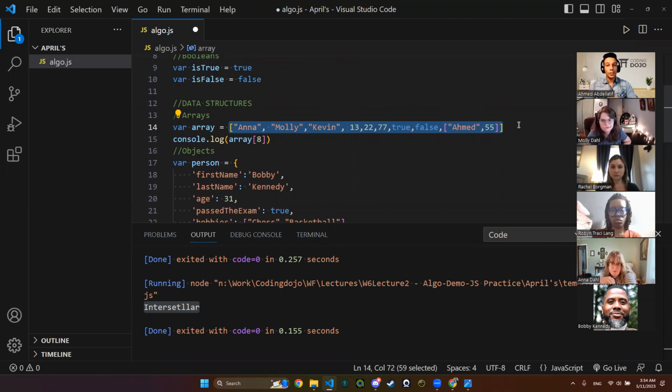I need to do an operation to access whatever index I want immediately, or I want to loop through the array in order to find the index that I'm searching for. In this case, we have only 8 indices, so it's easy. I'm going to count and say, okay, I want the index with 77, so I count 0, 1, 2, 3, 4, 5. So console log for me array of 5. It will bring me 77.